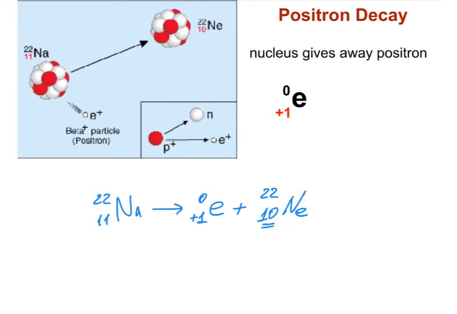Let's run a quick check of whether our reaction is written correctly. The atomic numbers over here should add up to the atomic number on the left, and they do. And since our positron, just like an electron, has very small mass, so small that we consider it to be negligible, the mass is not supposed to change, and the mass, as we can see, remains the same.